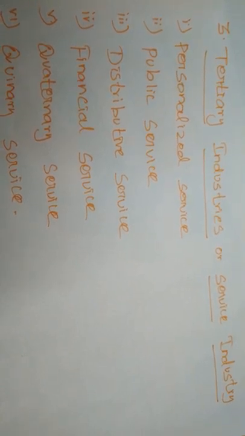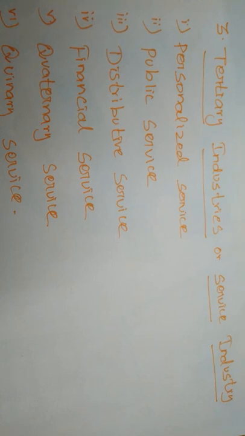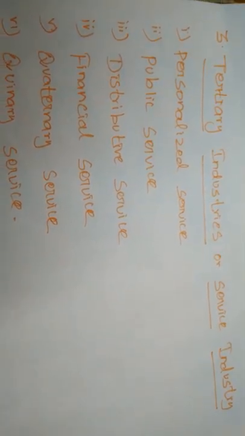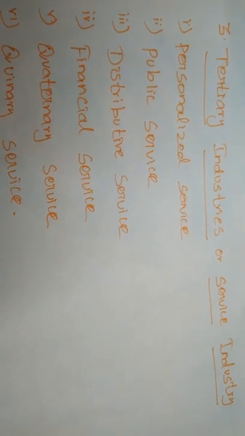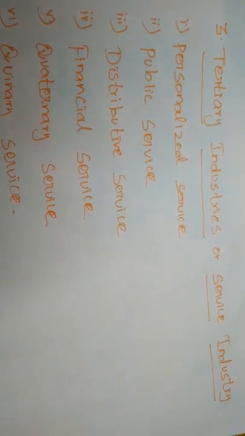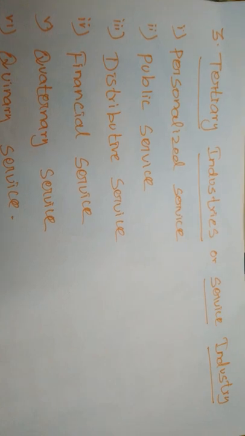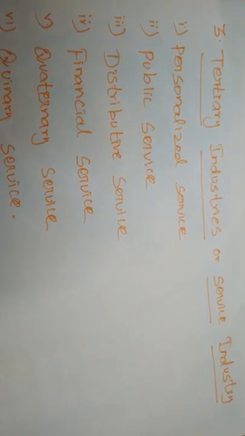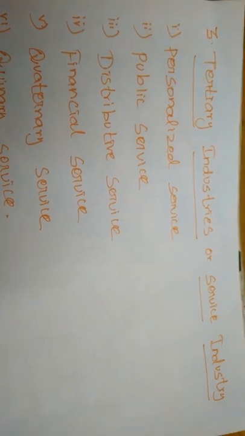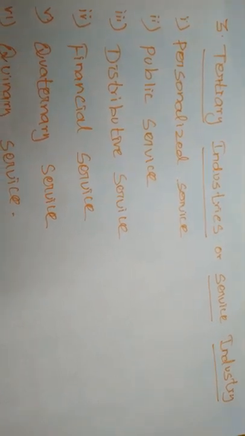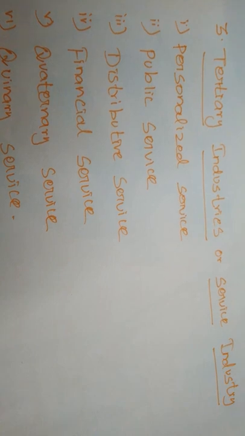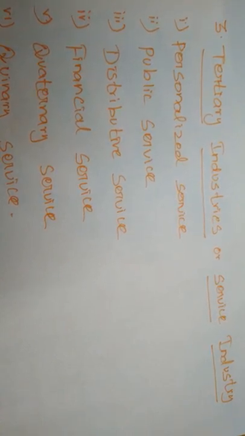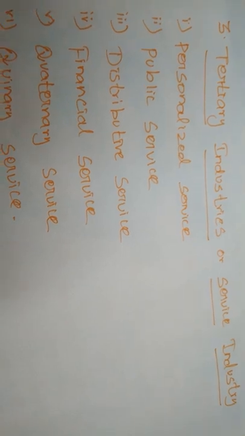For example, banking, insurance, trade auxiliaries, the distribution of commodities from one person to another, and warehousing. These are all auxiliaries to commerce. Without these services, we cannot produce or consume in the proper time or within a reasonable time gap. So these service industries are also classified into different forms.